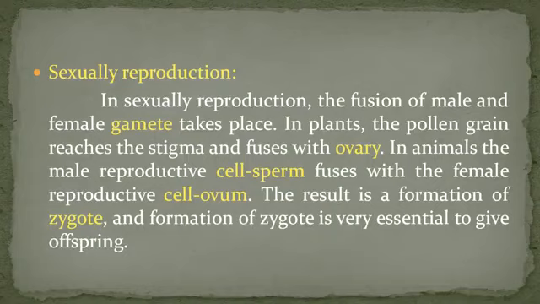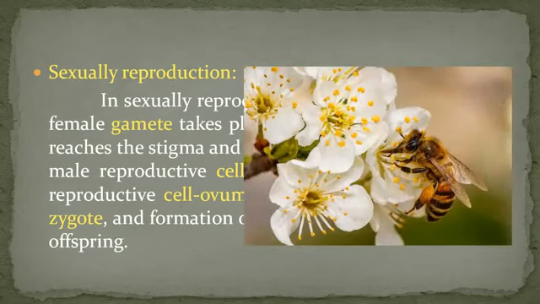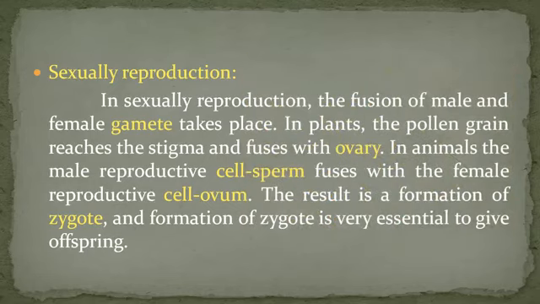Sexual reproduction. In sexual reproduction, the fusion of male and female gametes takes place. In plants, the pollen grains reach the stigma and fuse with the ovary.